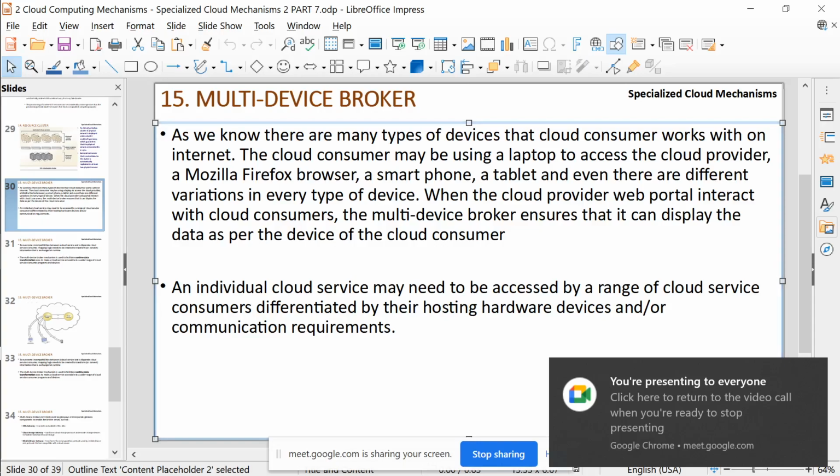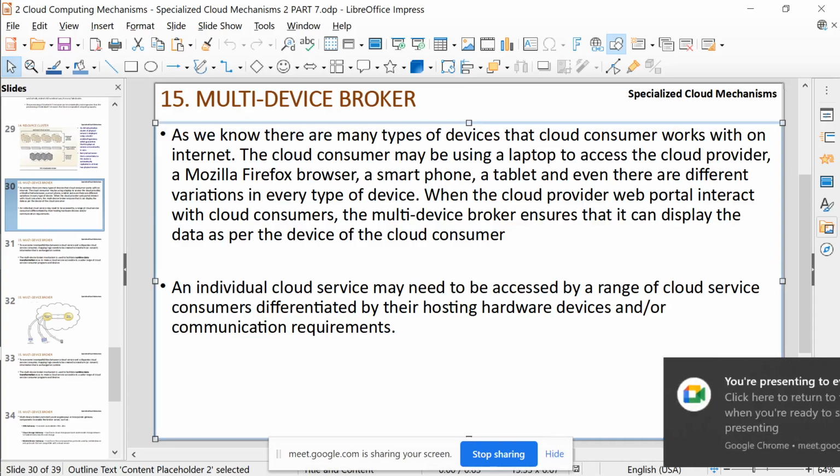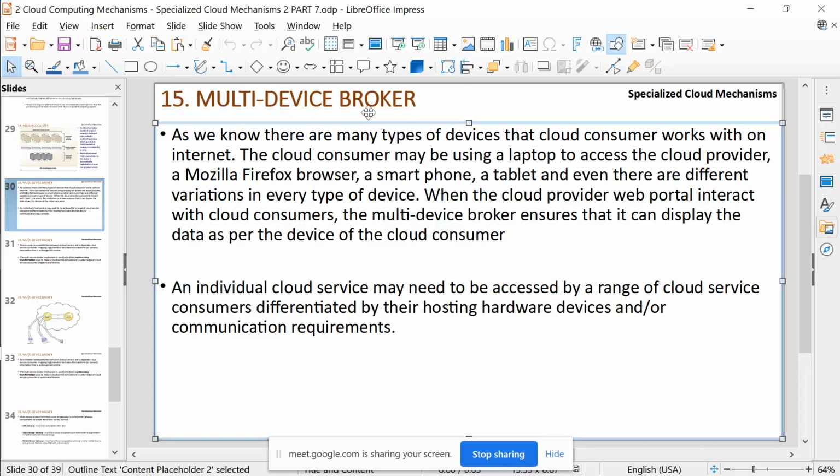So now we get to the next specialized cloud mechanism, which is the multi-device broker.